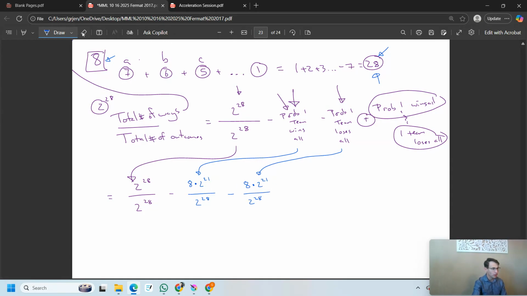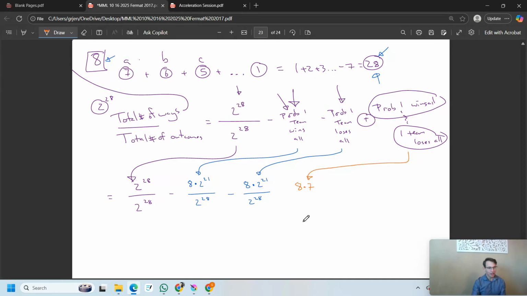But now how about this weird situation over here? The probability that one team wins it all and one team loses it all. Okay, so there's 8 different teams that could win it all. And after we've chosen that, there's 7 different teams that could lose it all. Okay, so we have to pick those 2 teams, and there's 8 times 7 different ways to choose those. So it can't be the same team, so it's not 8 times 8. All right? Following me so far?